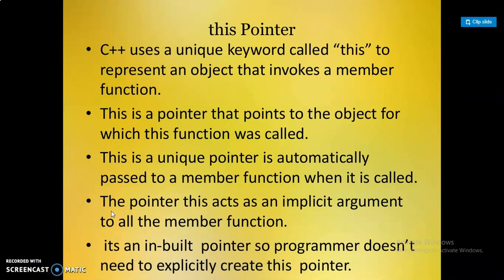And then the this pointer. C++ uses a unique keyword called this to represent an object that invokes a member function. Girls, I once again repeat this concept. C++ has a unique keyword called this to represent an object that invokes a member function. This is a pointer that points to the object for which the function was called. This unique pointer is automatically passed to a member function when it is called. The this pointer acts as an implicit argument to all the member functions. It's a built-in pointer, so the programmer does not need to explicitly create it.